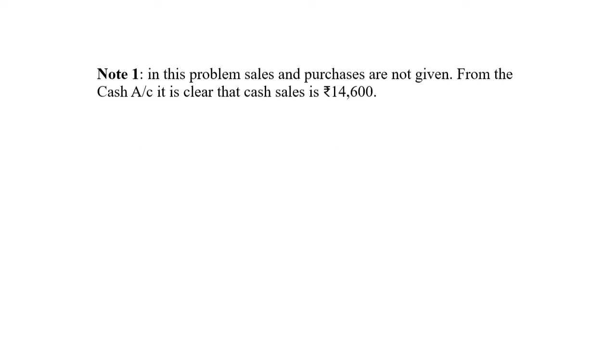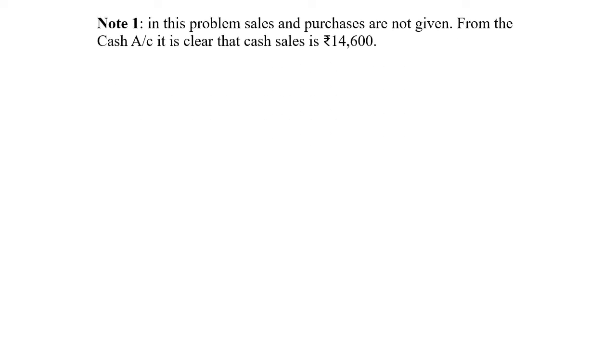Next, calculation of credit sales. In this problem, sales and purchases are not given. From the cash account, it is clear that cash sales is 14,600. So we know that sales equals cost plus profit. Using this equation, we have to identify the sales.